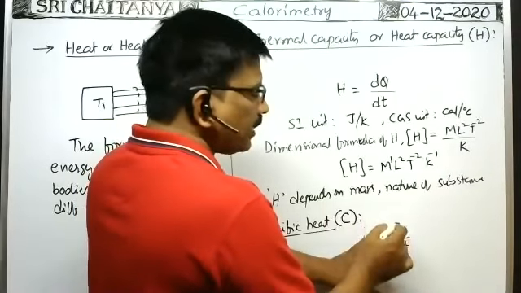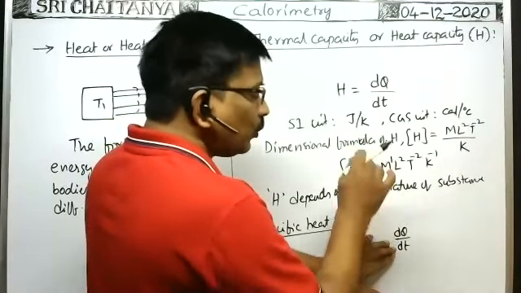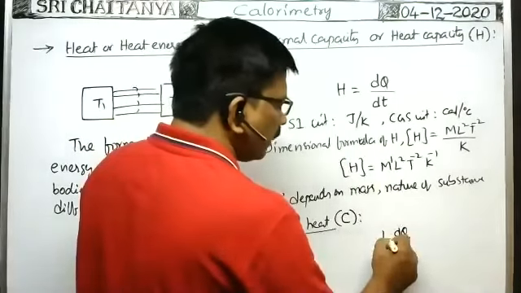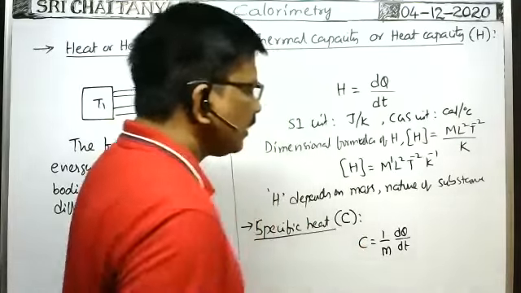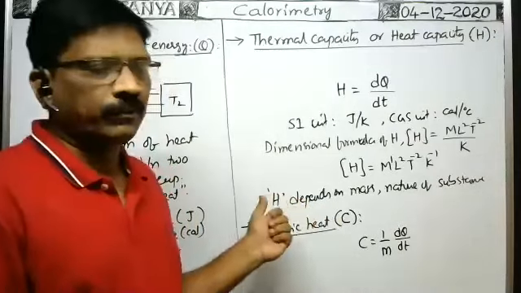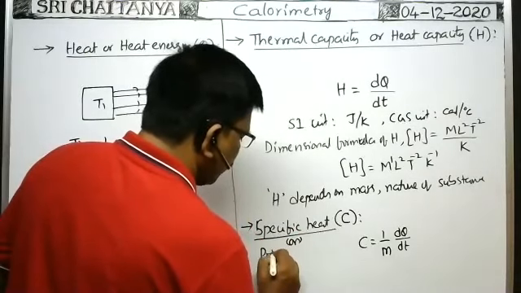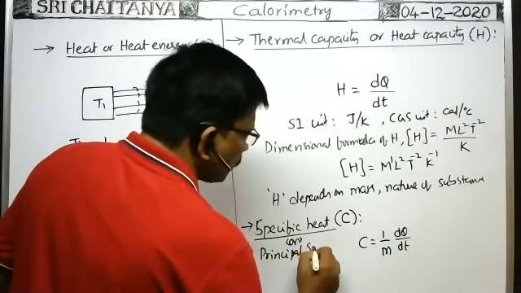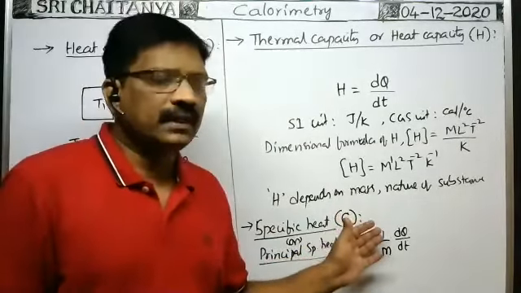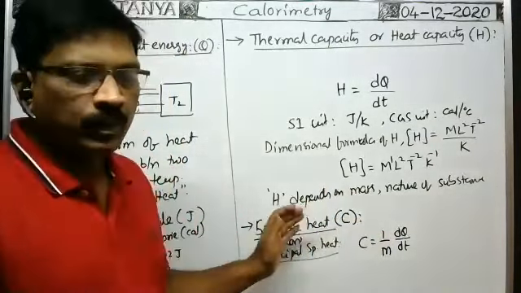Then what is the amount of heat energy required to raise the temperature of 1 gram of substance, or unit mass of substance, by 1 degree? It means dividing by m: 1 by m into dq by dt we can write. It is the specific heat. This is also called the principal specific heat. So the amount of heat energy required to raise the temperature of unit mass of the substance by 1 degree is called the principal specific heat.